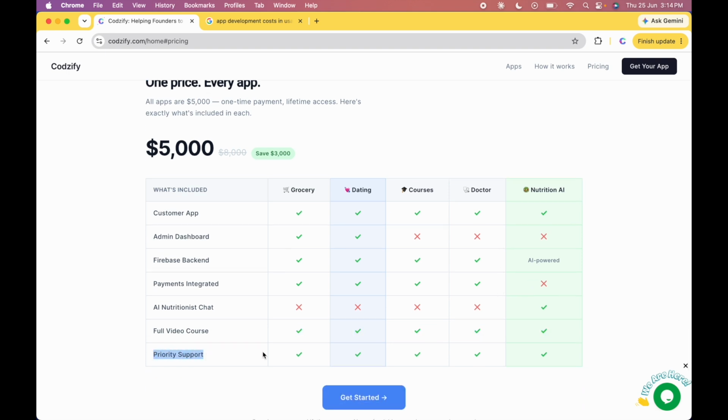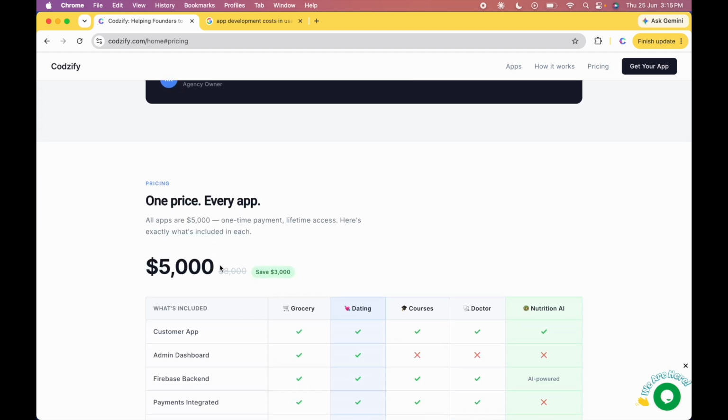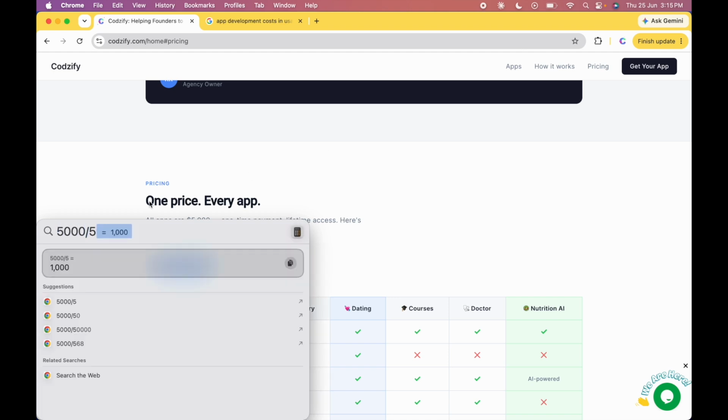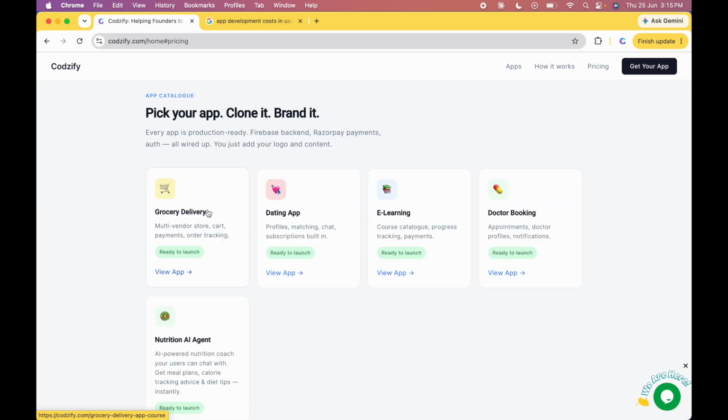Priority support: you will get complete priority support wherever you get stuck after purchasing this package. We will help you to get started and to launch it fully on the App Store or Play Store. Only for customization we will charge you some amount. Now if you divide this $5,000 by 5 apps, per app you will get the cost of $1,000. If you want, you can purchase individual packages as well.